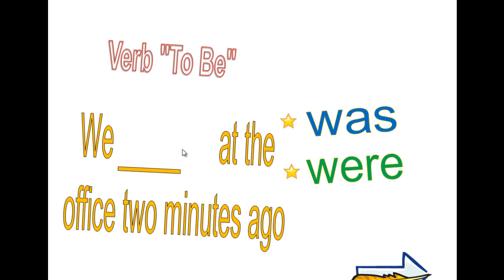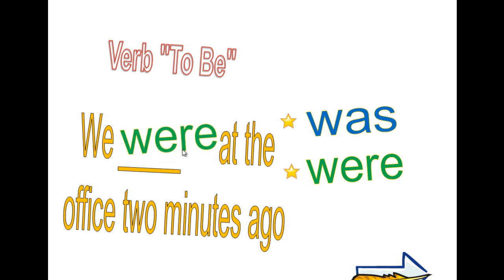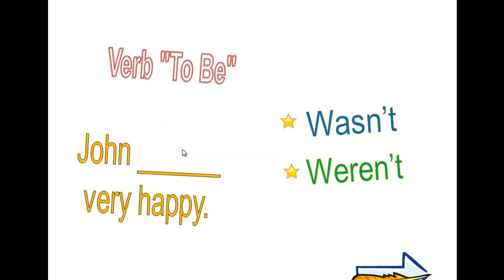Next one. We space at the office 2 minutes ago. We was or we were? Perfect. We were at the office 2 minutes ago. John. This is a negative sentence. Wasn't or weren't. John wasn't or weren't very happy.